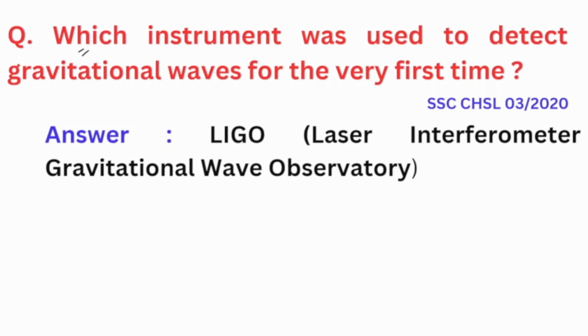Which instrument was used to detect gravitational waves for the very first time? This is also a very important question. The answer is LIGO. LIGO stands for Laser Interferometer Gravitational Wave Observatory. It is actually a large-scale physics experiment and observatory to detect cosmic gravitational waves. Okay, let's move on to next question.